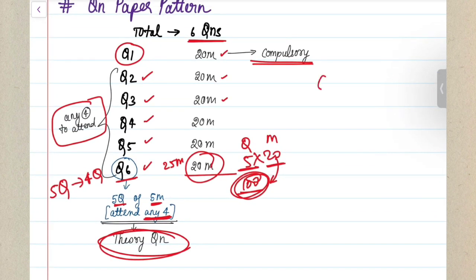So if you want, you can keep your costing paper as a complete practical paper and attend all these questions, question 1 to question 5. Yes, so make sure you are trying to make costing your practical subject. Don't spend too much time on theory because you don't know from where it is going to be questioned. So treat it as a practical paper, attend the first 5 questions and give it your 100% and do your best.